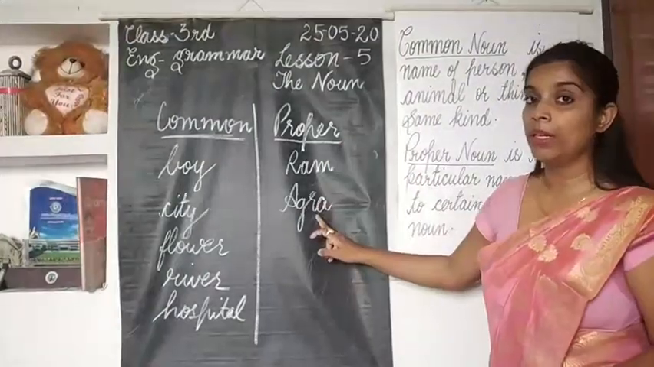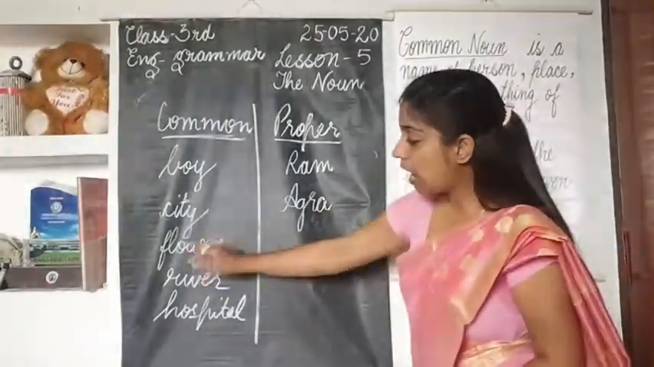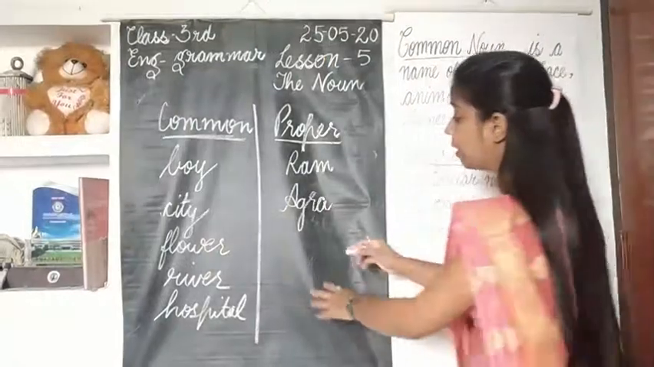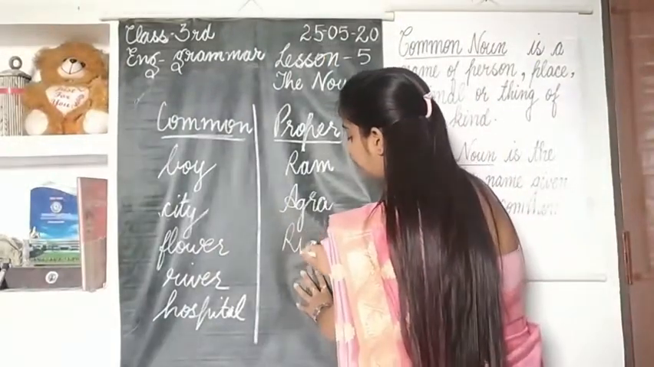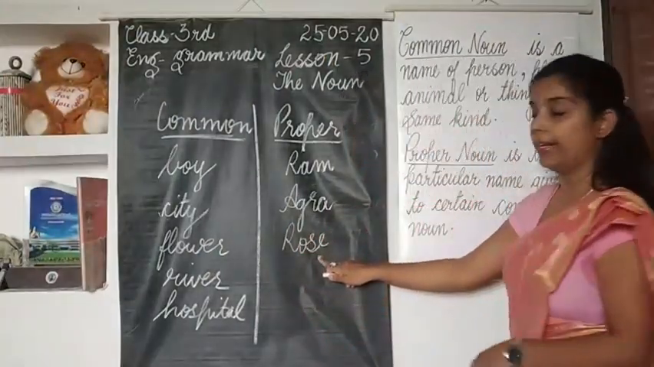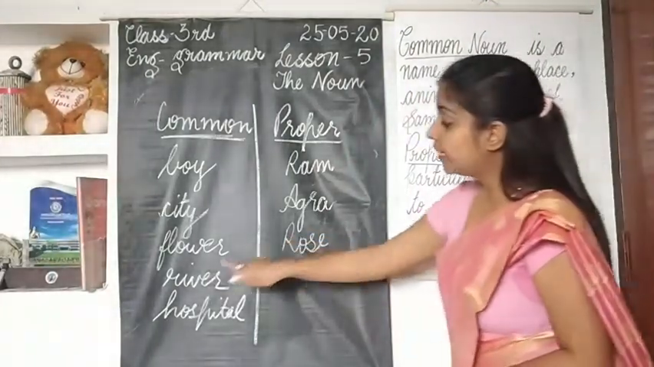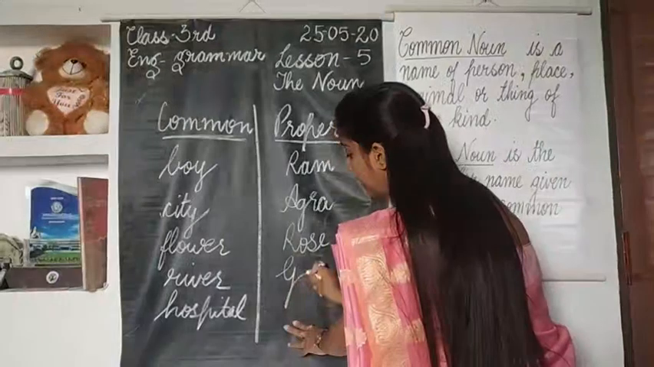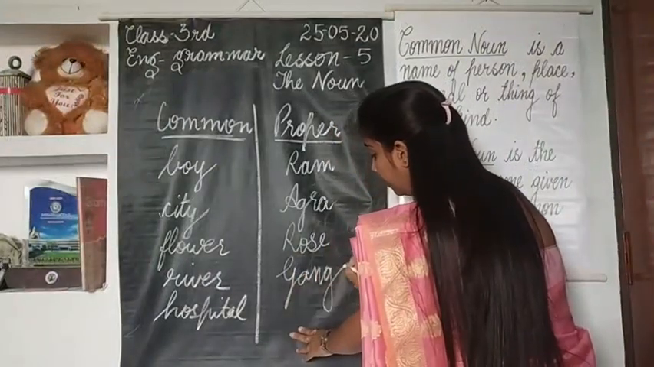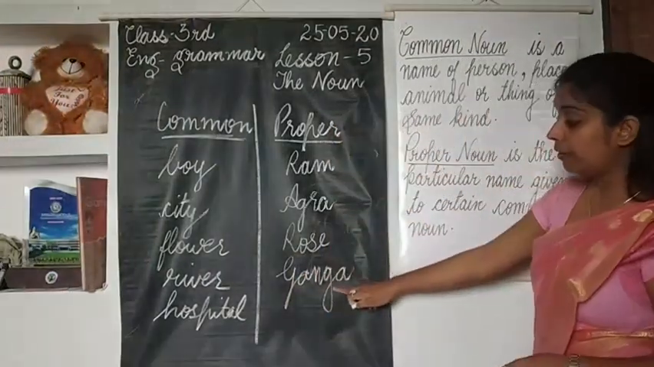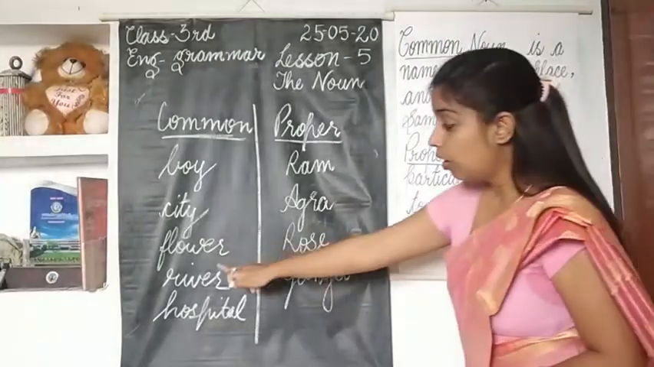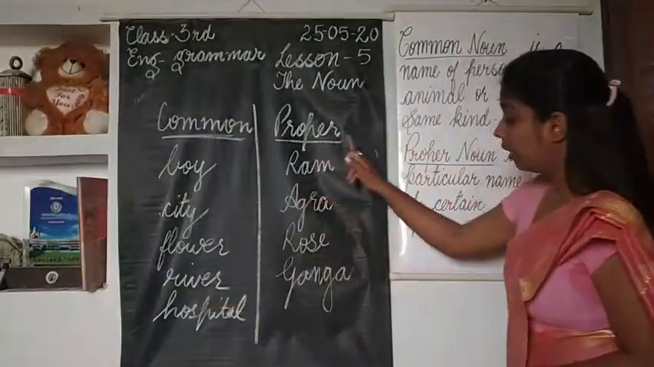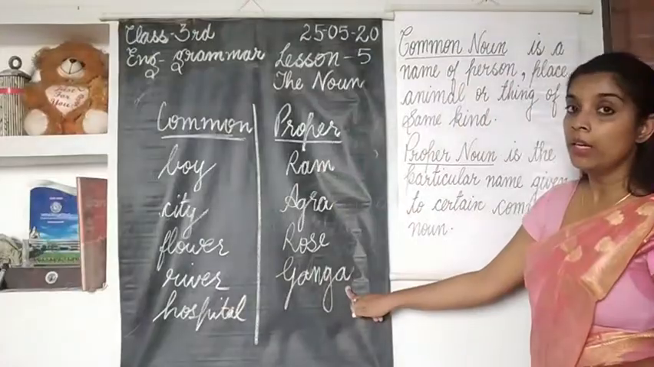It's a proper noun. If I say flower, it's a common noun. But if I mention the name of a flower here, rose, it is what? It is proper noun. If I say river, it is common noun. But if I mention Ganga, then Ganga is what? Ganga is the name of a river. A particular name is given to this common noun, to the river. So Ganga is a proper noun.